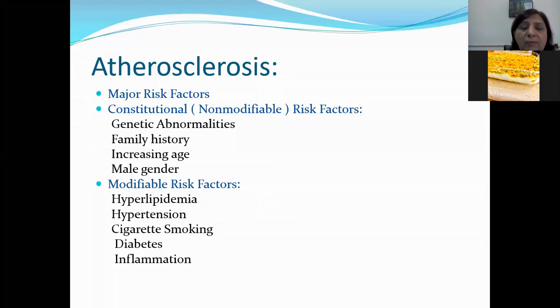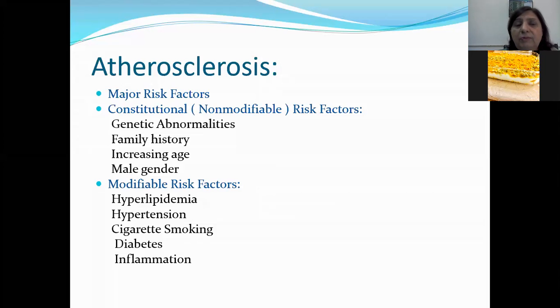And cigarette smoking has a very important role to play. If the person quits smoking, then chances of getting atherosclerosis also decrease. Similarly, diabetes mellitus, if the person is having good control of diabetes, chances of atherosclerosis become less. Inflammation also plays an important role, but if it is treated and there is no inflammation, then a person has less chance of developing atherosclerosis. So why are we calling them modifiable risk factors? Because these can be modified by our habits or by dietary intake or by taking certain kinds of treatments. So hyperlipidemia, hypertension, cigarette smoking, diabetes and inflammation come under the modifiable risk factors.